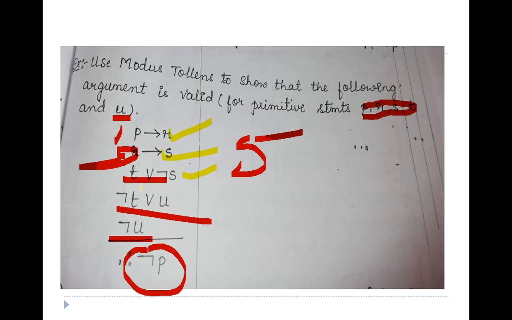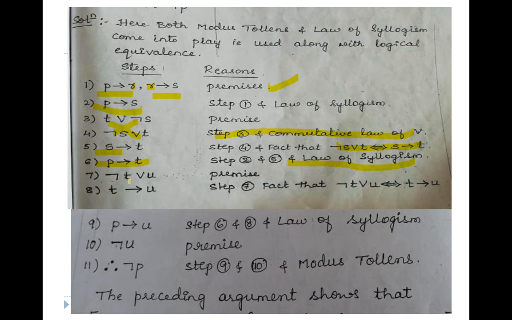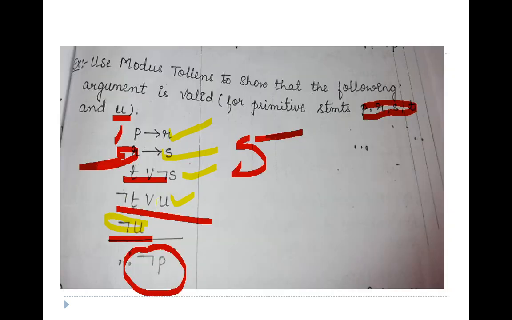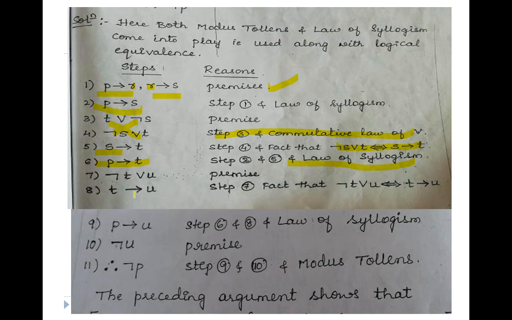Now let's check which steps are left out. Left out is negation of u and this one. So I'll take the negation of t or u. I'll take this one. Once it is done, next what I'll be doing, I'll be writing that one as a premise. Once it is done, next, again using a fact, negation of t or u is logically equivalent to t implies u. I'll take that one and apply this and I'll get this t implies u. Once it is done, next I have to use p implies u. I'll be getting it by step 6.